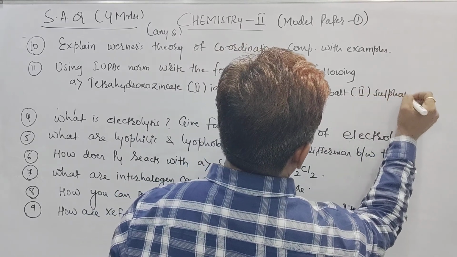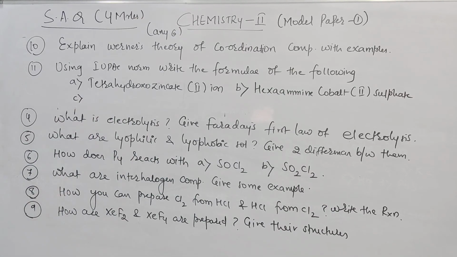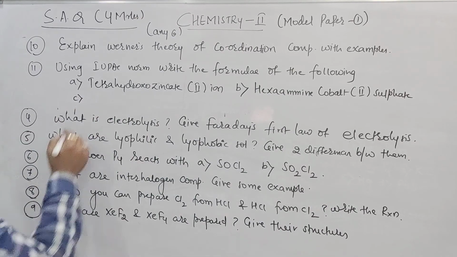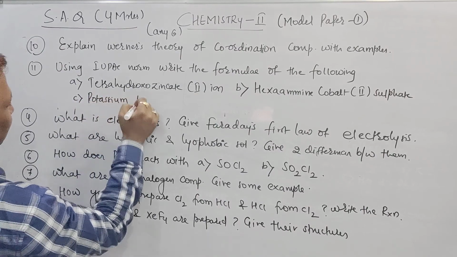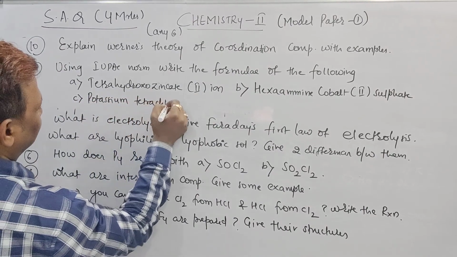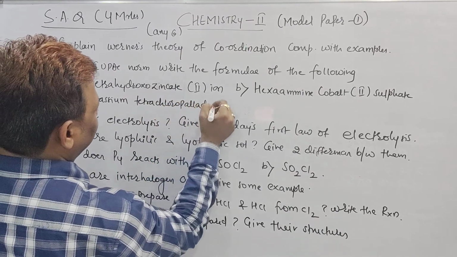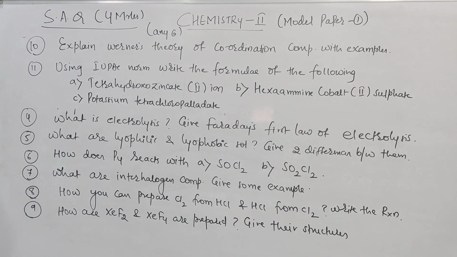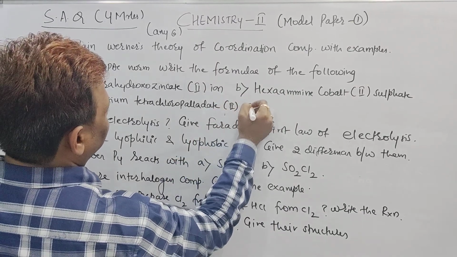The third one we can say is potassium tetrachloropalladate. Palladate means we are using palladium, and it is given as Roman number 2. Right, beta?